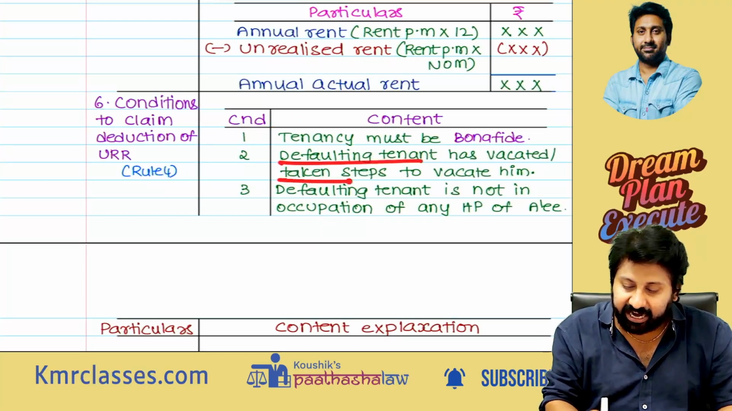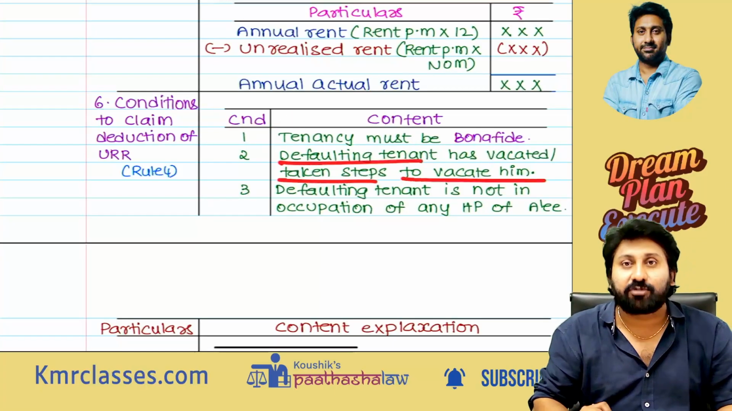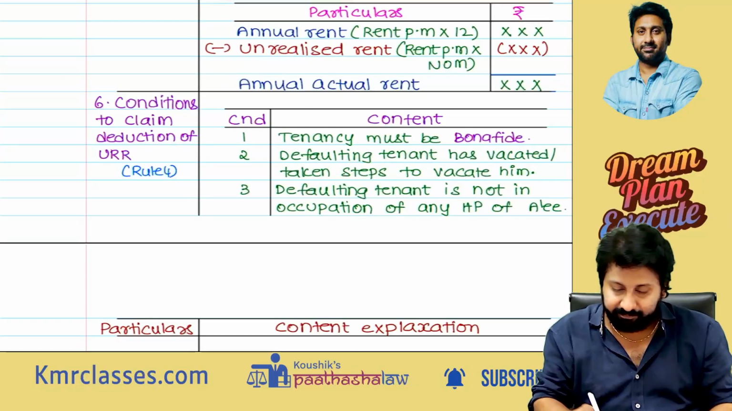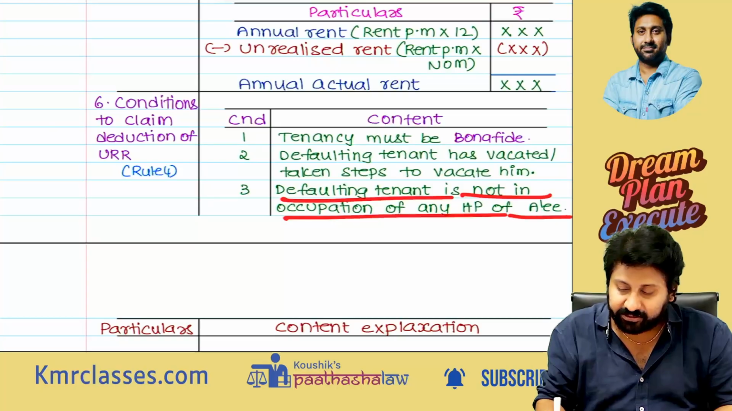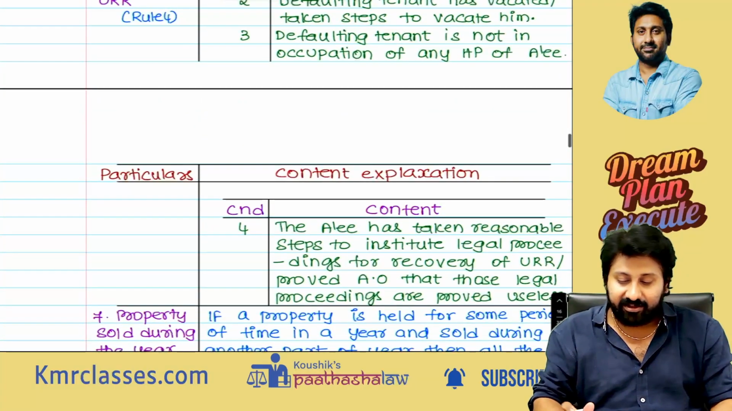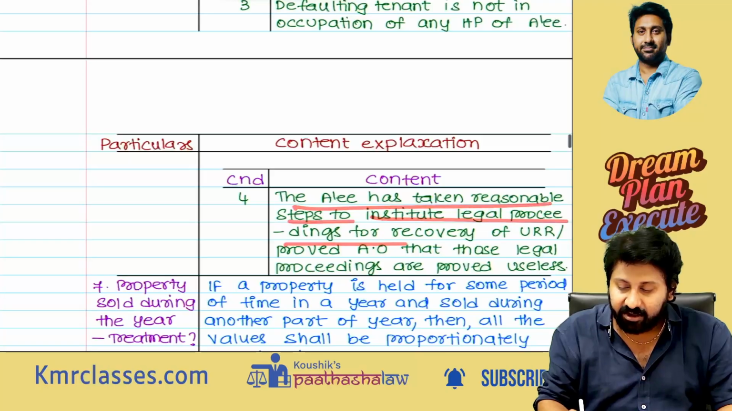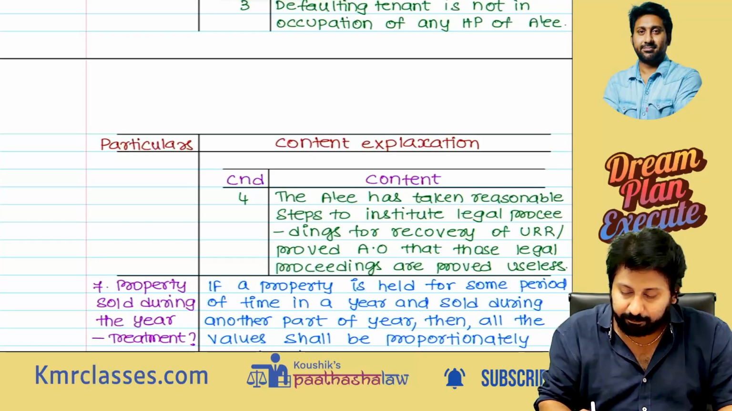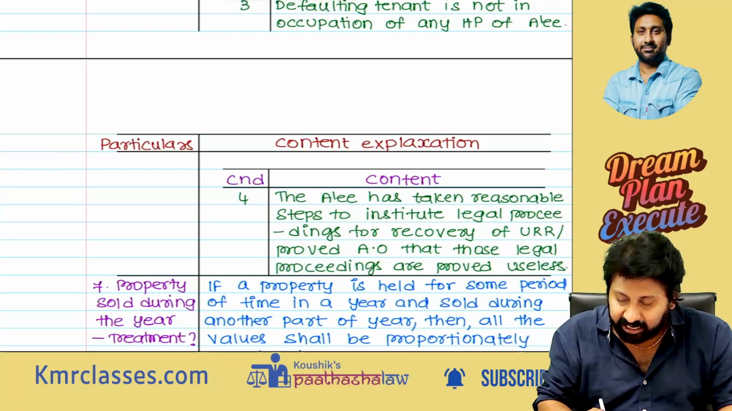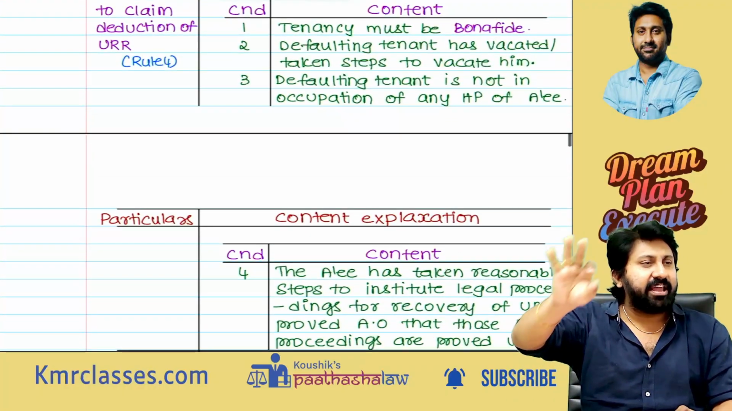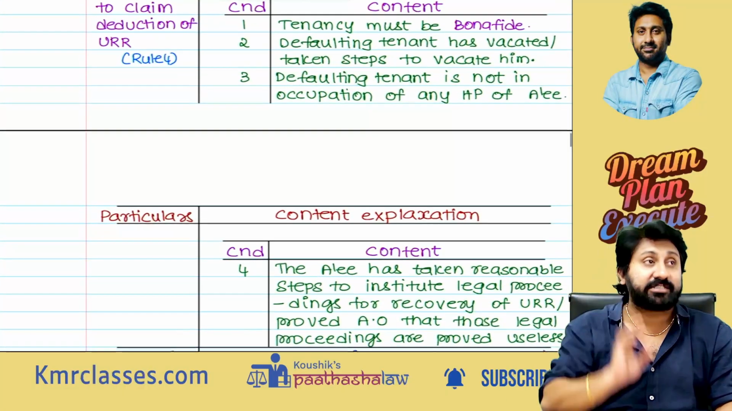The defaulting tenant has vacated or steps have been taken to vacate him, means you tried your level best to vacate him. The defaulting tenant is not in occupation of any house property of the assessee. And the assessee has taken reasonable steps to institute legal proceedings for recovery of unrealized rent and proved to the AO that those legal proceedings are useless. Simply, 4 conditions. Very, very important. Example, tested 6-7 times.